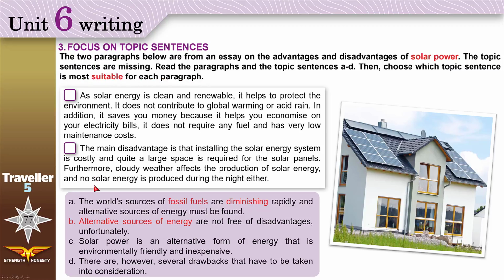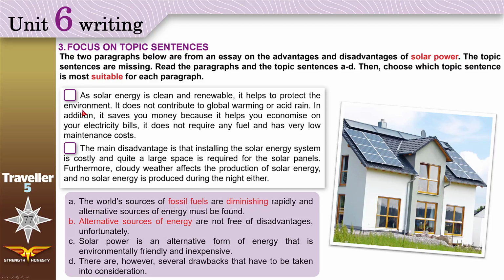Now, maybe you will find more than one sentence suitable, but which one is most suitable? Look, we usually write 4 paragraphs, but this time we only have 2. One is for the advantages and the other is for the disadvantages.